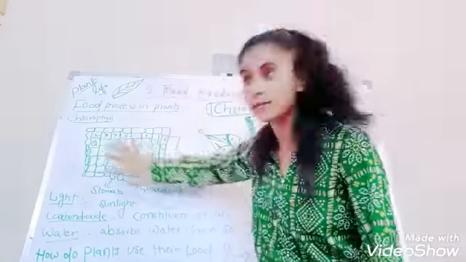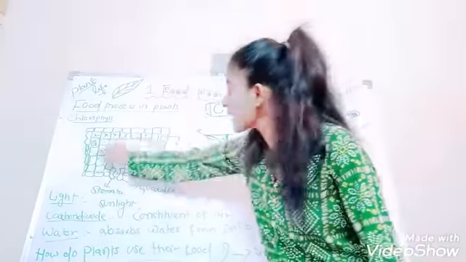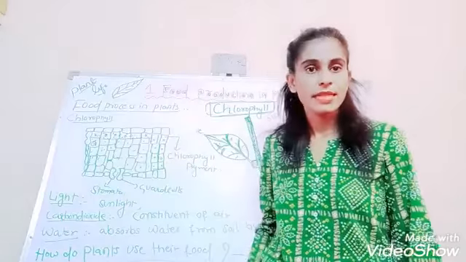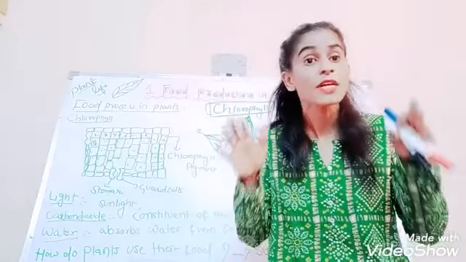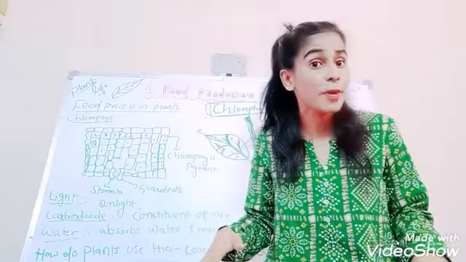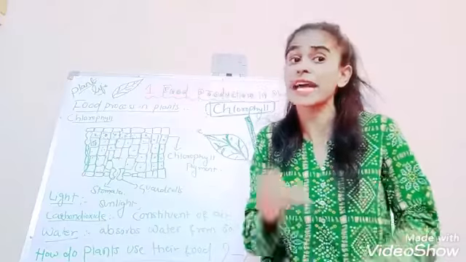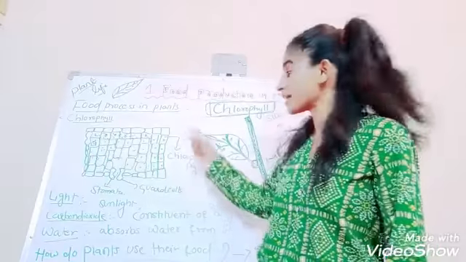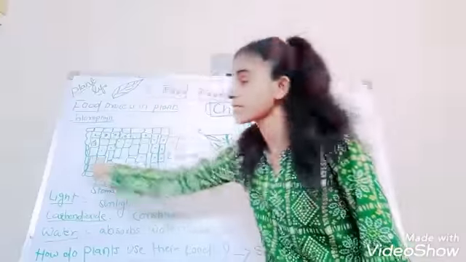These are all cells. Yes, dear children, these are all cells which make the leaf of the plant. The plant body is entirely made up of cells. Our body is entirely made up of cells. Animal body is made up of entirely tiny structures called cells. So when we observe the leaf under microscope, this type of structure is seen.